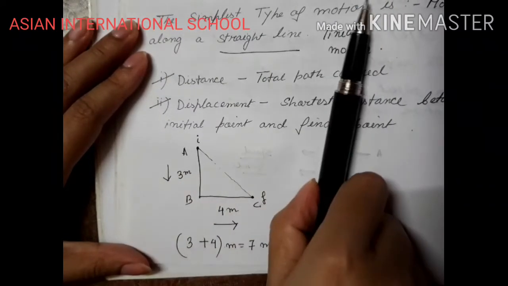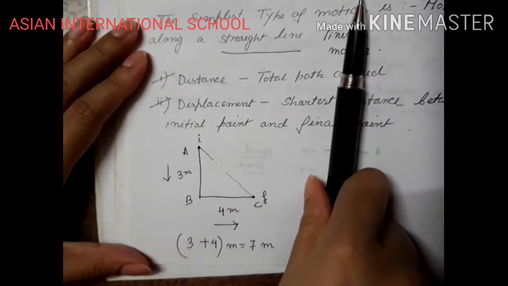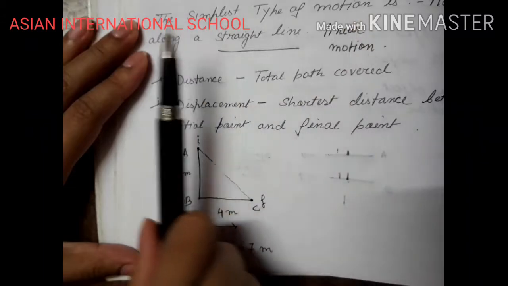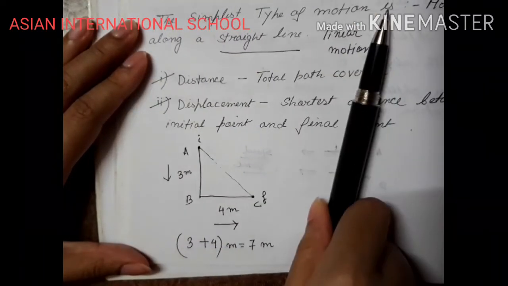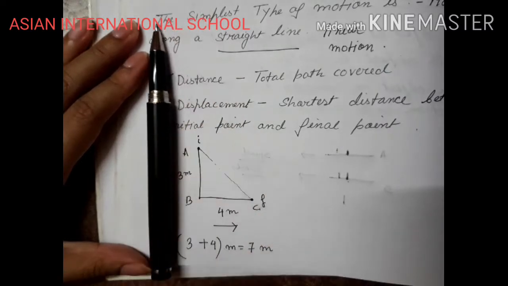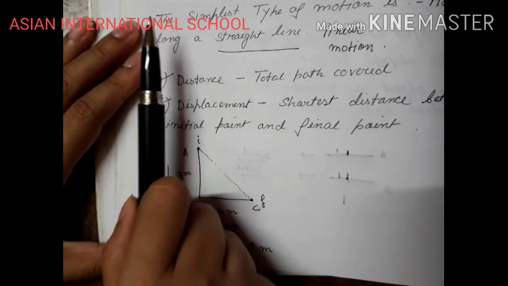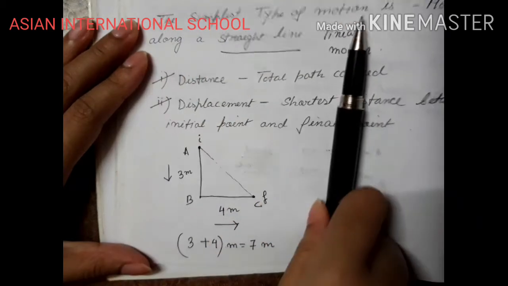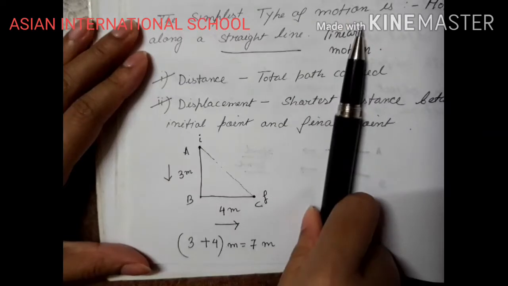I can directly displace it, or I can displace it in this way, right? So what am I doing? This is the distance covered, the actual distance covered. But how much is the displacement? Displacement depends on the initial point and where it is being placed. The initial point and the final point.